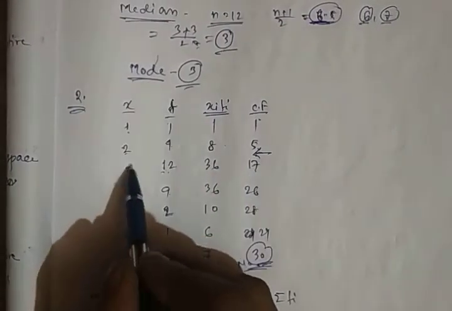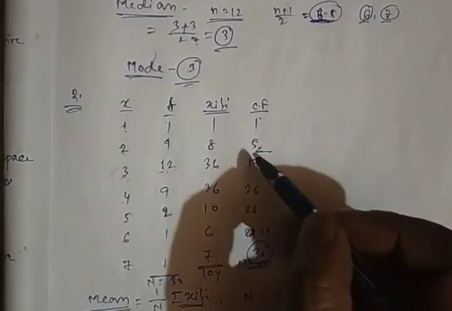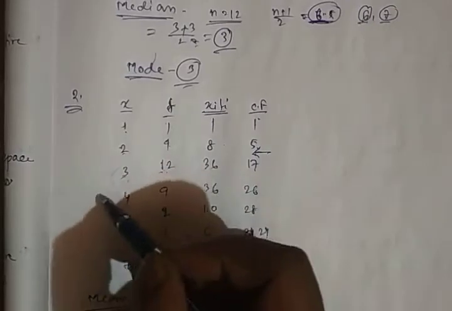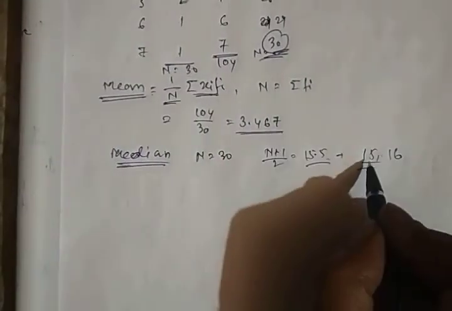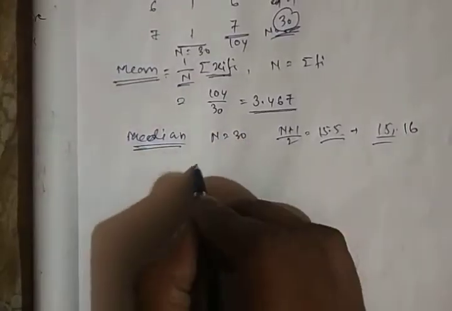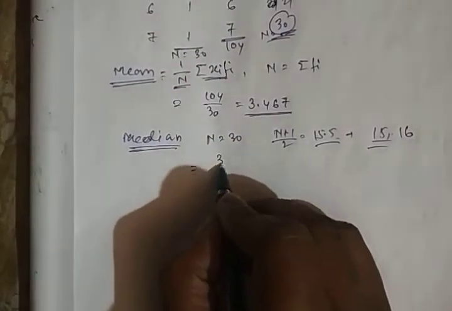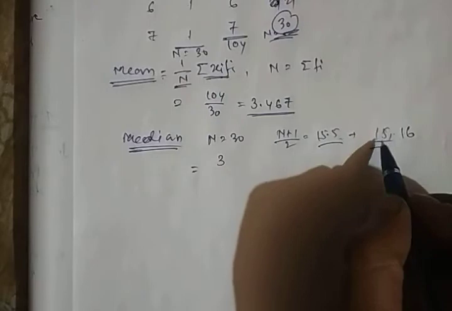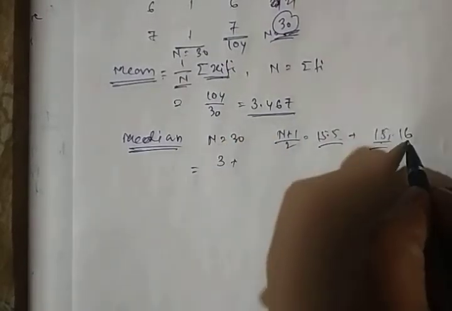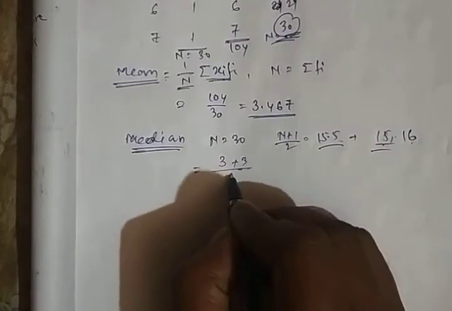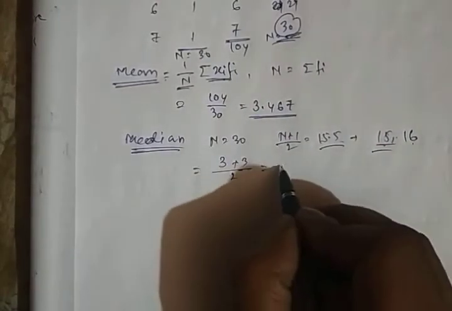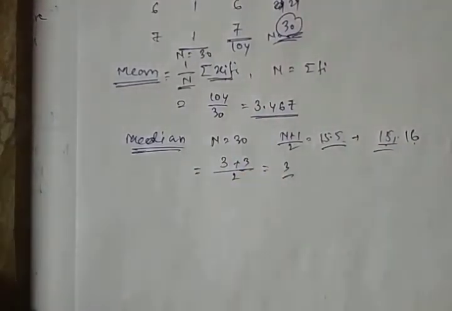The 15th position has the value 3, and the 16th position also has the value 3. So the required median will be the 15th value 3 plus the 16th value 3, divided by 2, which is 3. It is also 3.